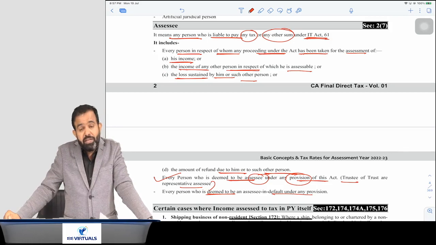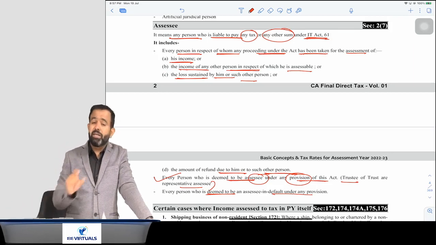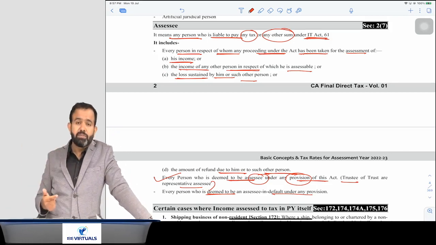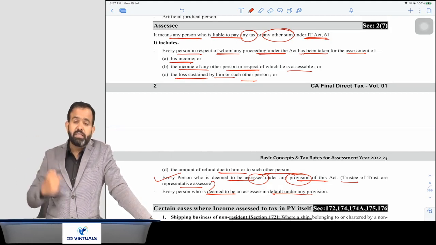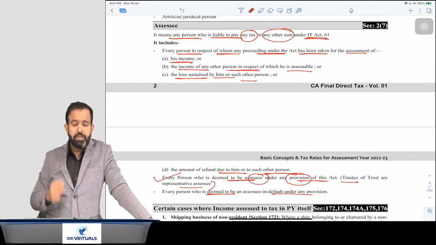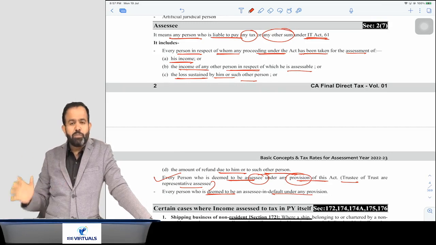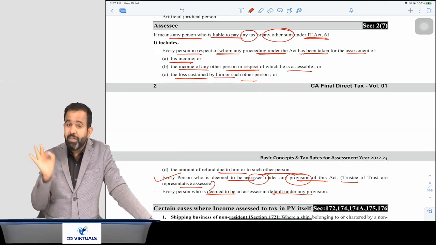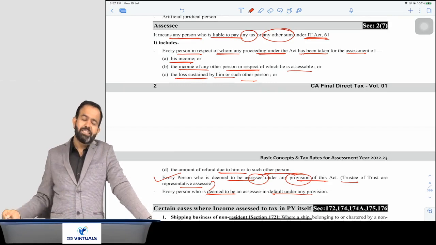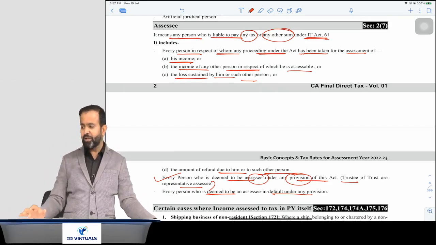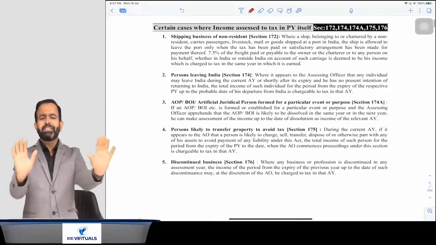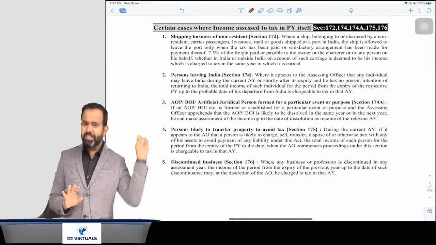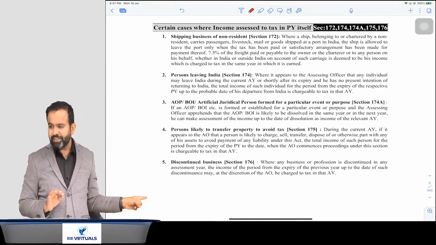Or suppose you are a deemed assessee under income tax, if in income tax it is written that you will be treated as deemed assessee, for trust, like trustees are treated as deemed assessee, then you will be treated as assessee. And last part, suppose if anywhere it is written that assessee in default, it means you will be treated as assessee. You got my point or not? Yes. Now next part, all people just pay attention. That is the last part for today, and I will just give you hints. You have to read this part at your home.